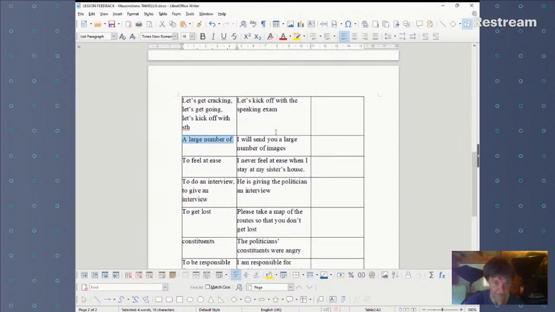"A large number of": be aware that this is the countable form. This is for countable nouns: a large number of cars, a large number of people. And that "a large amount of" is for uncountable nouns, yeah? Even though loads of natives make mistakes with these two, loads of them do.